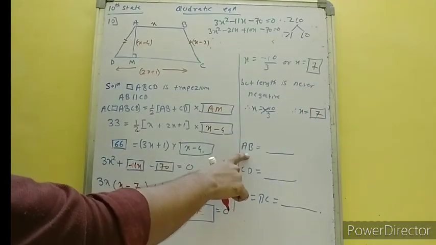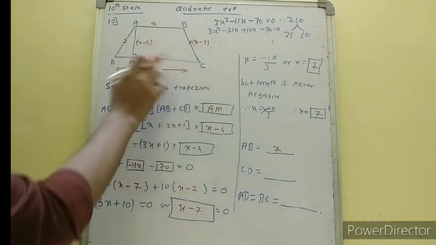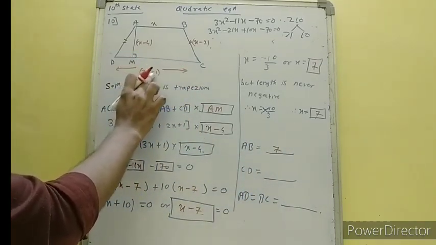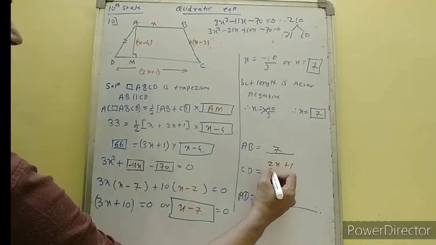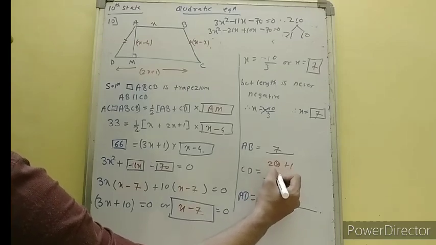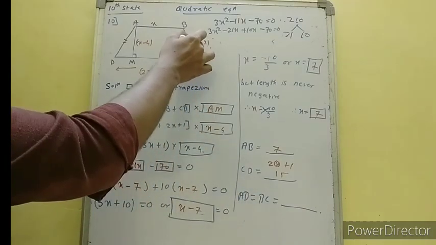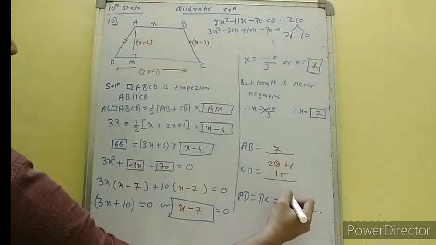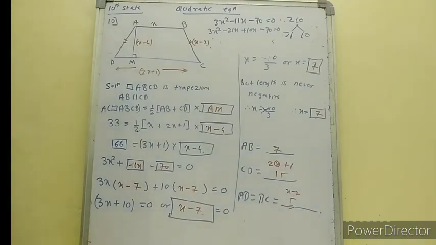So what is the value of AB? Value of AB is 7. What is the value of CD? CD is 2 7s are 14, 14 plus 1 is 15. That is 2x plus 1. And what is the value of AD and BC? X minus 2, that is 7 minus 2 is 5. So this was the 10th question, a trick question, but when you solve it in your notebook, it will be easy for you.